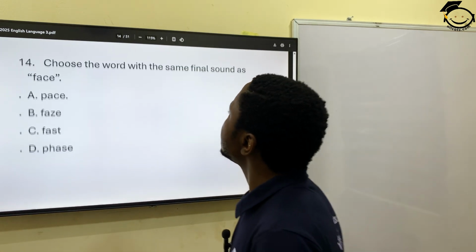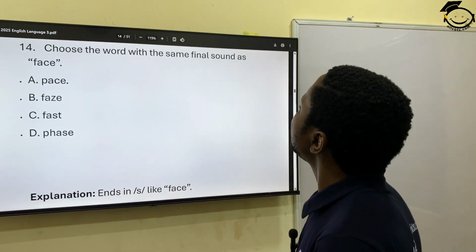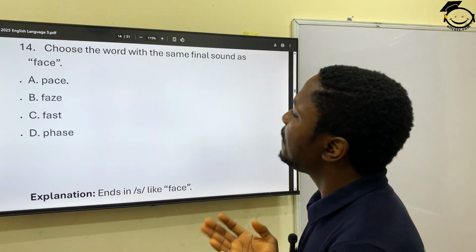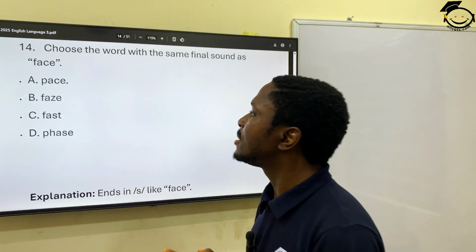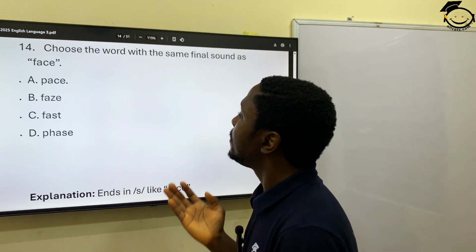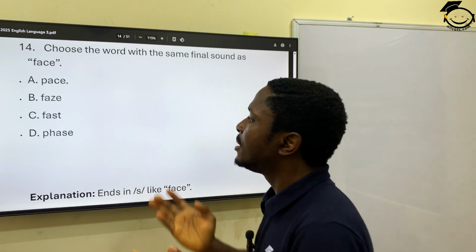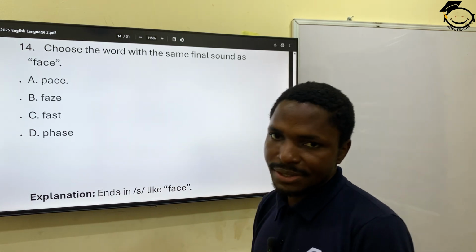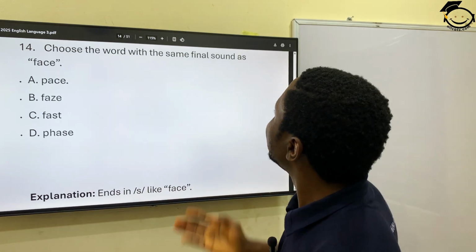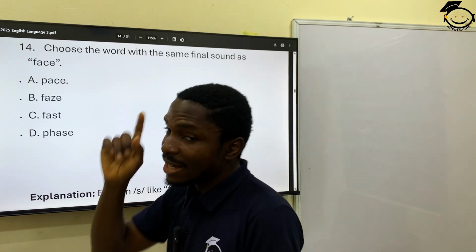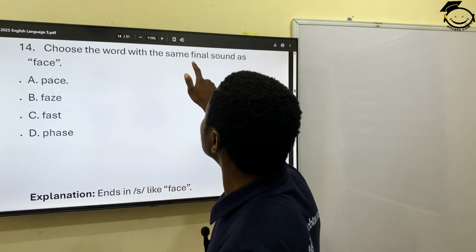Question 14. Choose a word with the same final sound as face. Then we have the options: pace, face, fast. Look at that. We are looking at the word with the same final sound. Always know the instruction. Final sound.